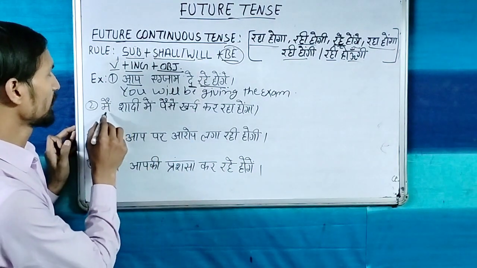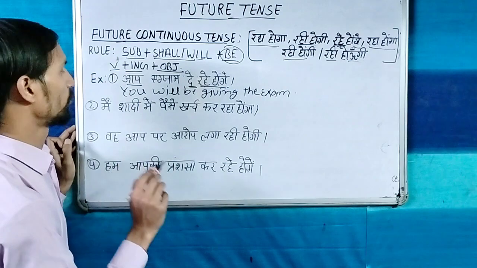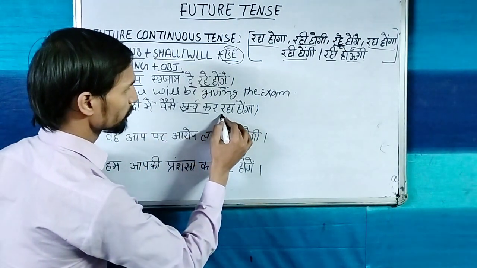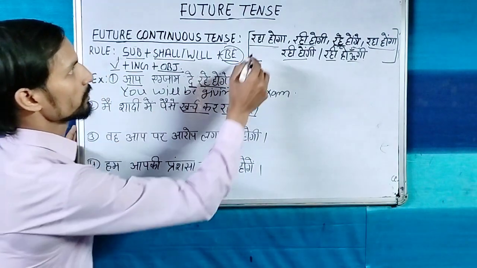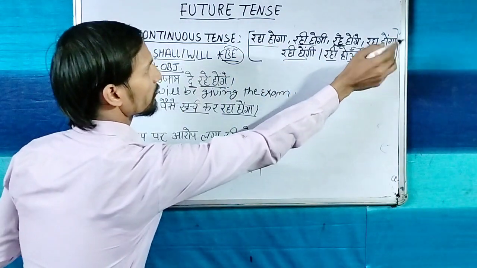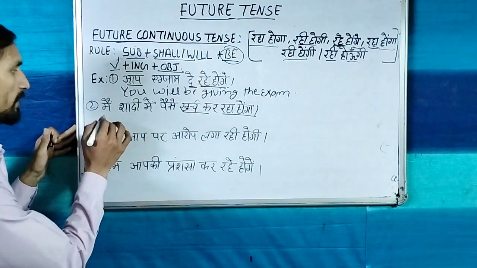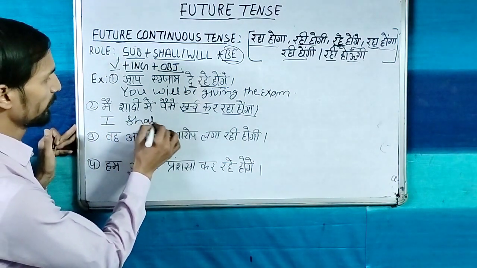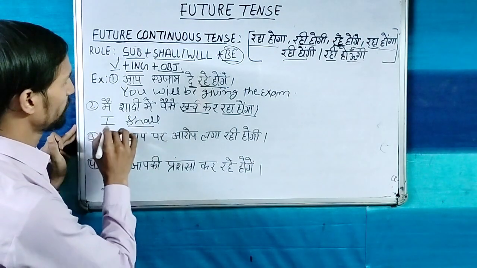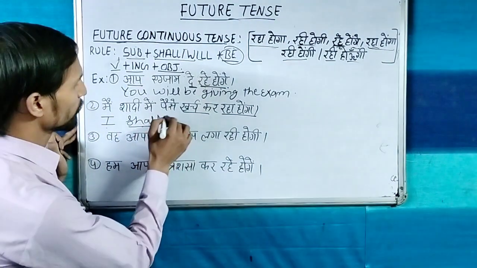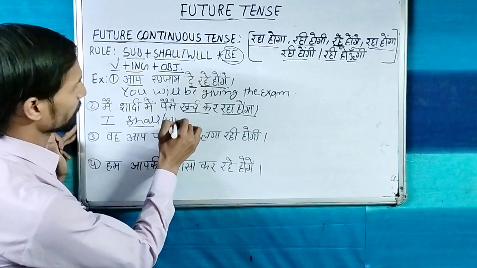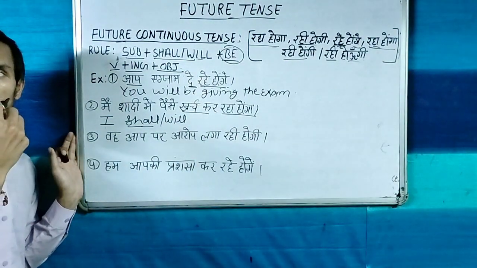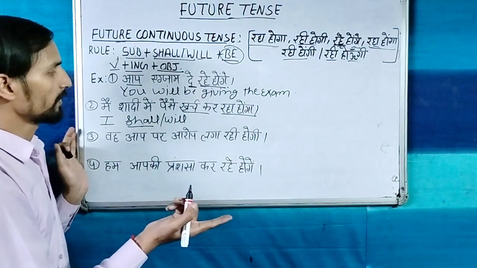Now second sentence, मैं शादी में पैसे खर्च कर रहा हूँगा. So खर्च करना, this is the verb, and in the last of the verb रहा हूँगा word is coming. So this is future continuous tense. Now first take the subject. After taking the subject, you will take helping verb shall, with I we use shall, and also you can use will here. It depends on the situation, on the way you are giving the statement.